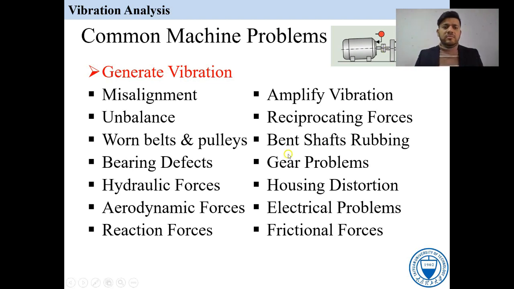Then next is unbalance. Sometimes machines are unbalanced because of many factors; they are not properly balanced. The next one is worn belts and pulleys. Sometimes pulleys and belts suffer wear and tear, and after that it also produces vibrations. Also bearing defects and hydraulic forces. These are all causes of vibration.